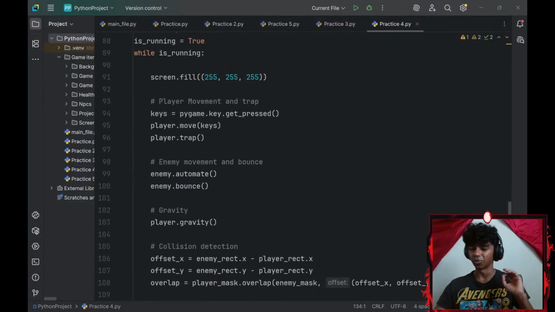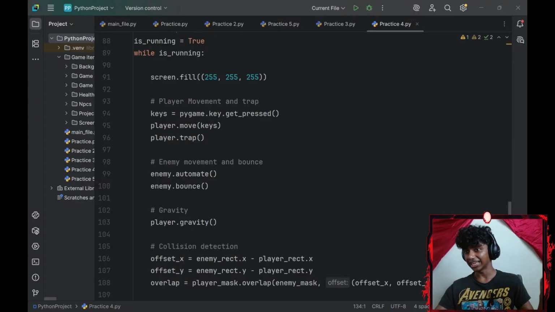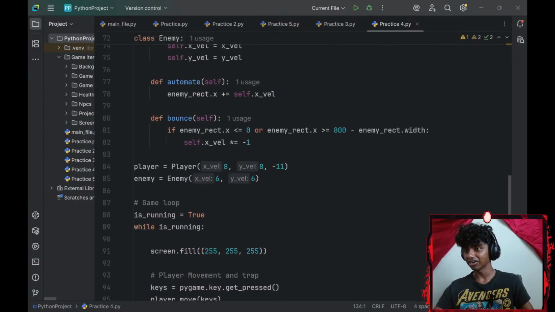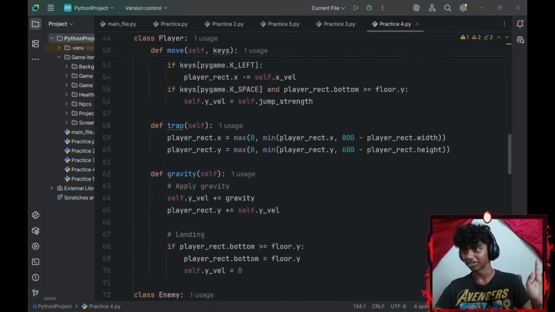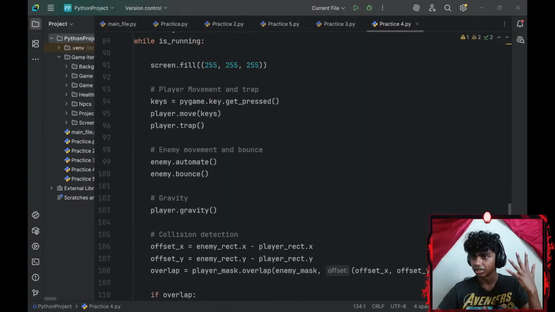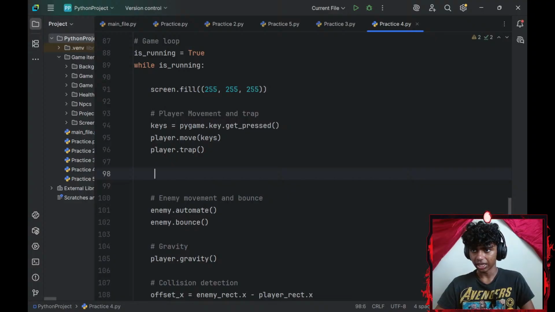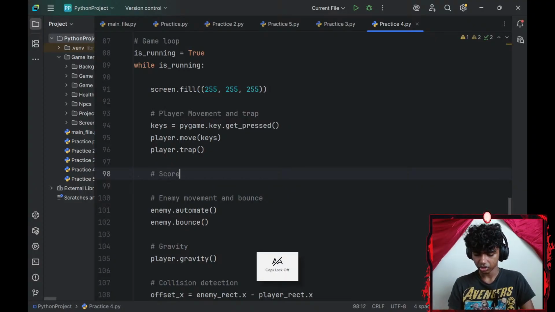Alright, and the one that Sensei gave me did have a bit of a problem, because I did that last time and there was an error. I won't call the error out yet because I might just be wrong. Okay, so inside my game loop, under my player movement, I'll add a comment that says score logic.